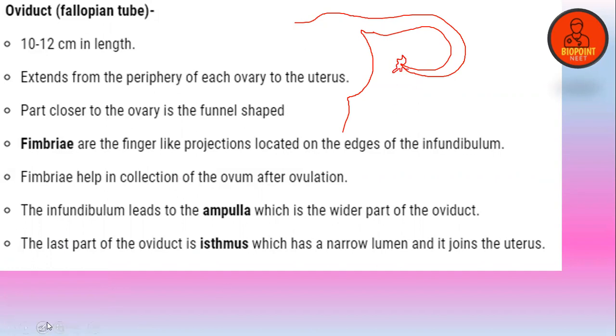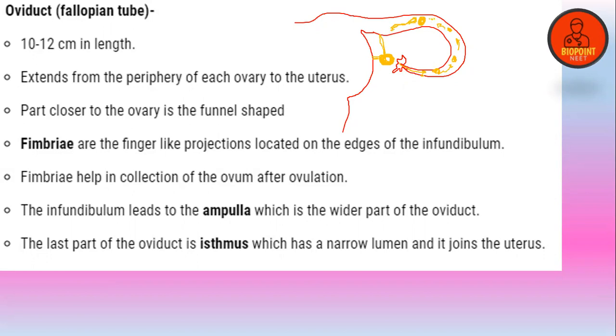Small finger-like projections are approaching like this, and in them you will have the ovary attached. The ovary is attached like this to the pelvic wall and to the uterus. As soon as the ovum is released, it will pass on like this: fimbriae, infundibulum, ampulla, ampullary isthmic junction. As soon as it reaches here, the sperm will also come here.